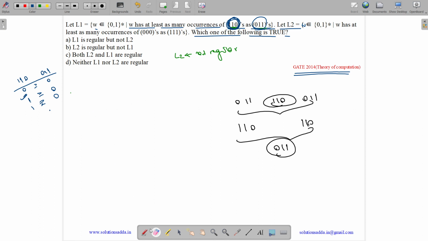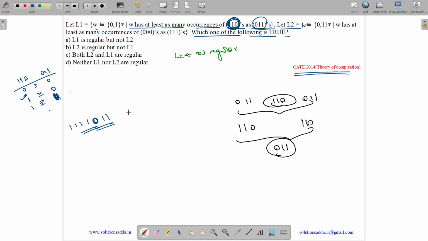So you had all ones. Our aim is to increase 011. So how do we increase it? We increase it by putting a 011. If we put a 011, then there is 110 also and 011 also. So count is both 1.